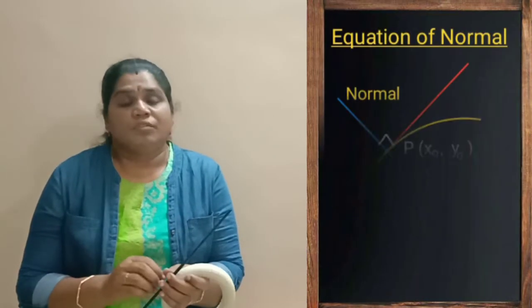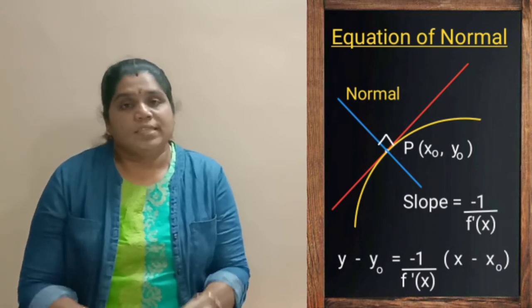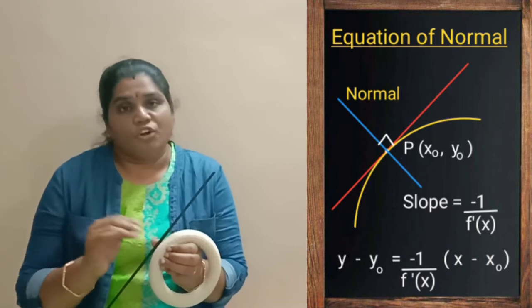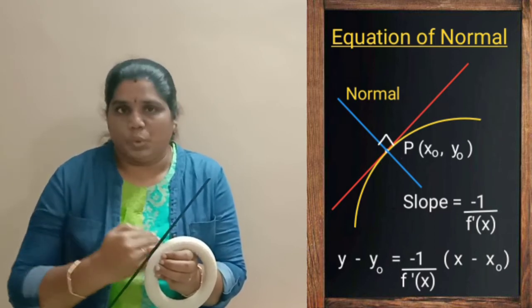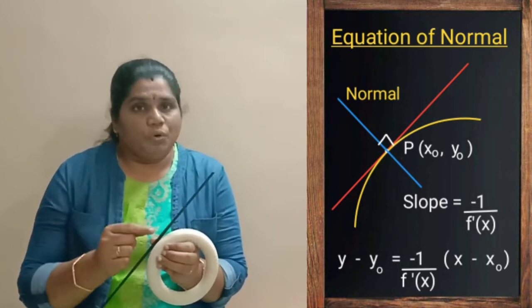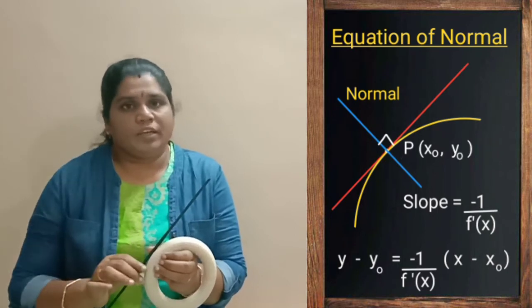And then we are going to find the equation of the normal. In the same way, we are going to find the equation of the normal. For finding the equation of the normal, in the same way we need the slope. How do we find the slope? The slope of the normal is perpendicular to the slope of the line.